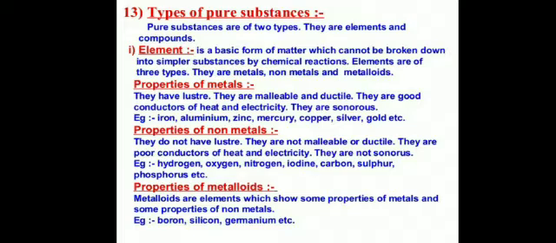In the first video of this chapter, we have learned that pure substances are categorized into two parts. First, elements, and second, compounds. Elements are the basic or pure form of matter which cannot be divided into simpler substances by chemical reaction. If I say hydrogen, oxygen, nitrogen, carbon, phosphorus, gold, silver, these are all elemental forms of matter, and you are all familiar that we cannot divide or break them down into simpler substances by chemical reaction.